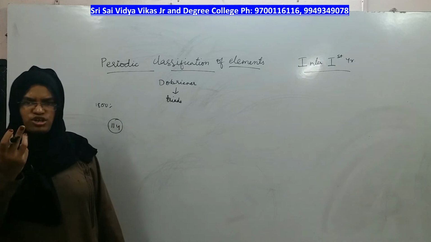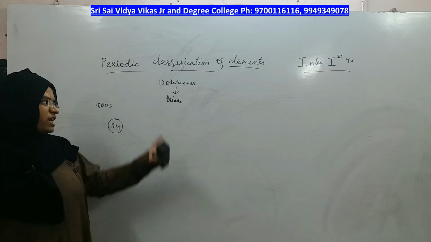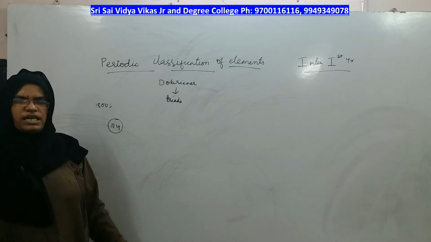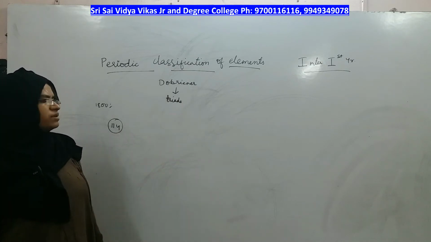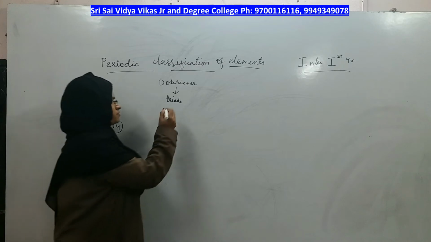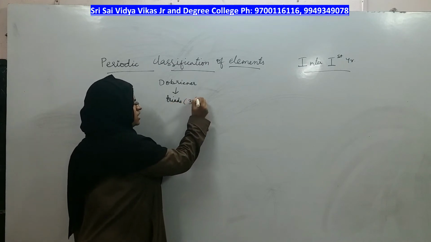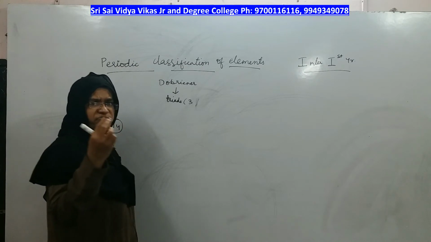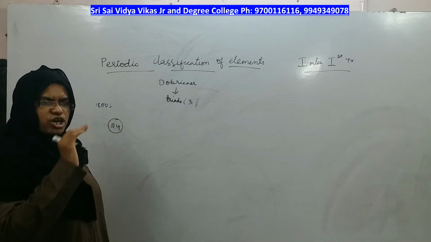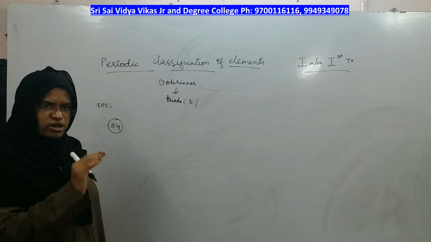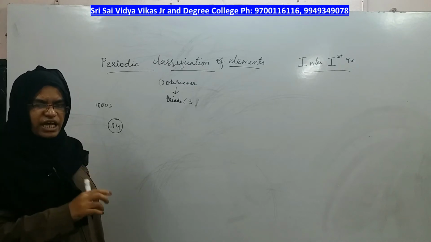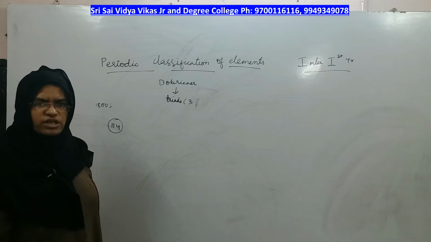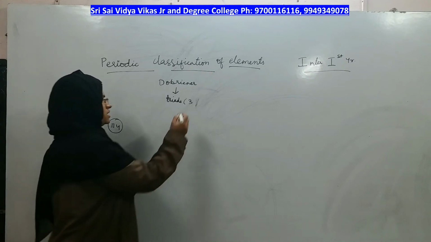That combination of three elements is called a triad, and the repetition or pattern of similarity is called Dobereiner's law of triads, right? In each category or group there should be three elements, right? The top one and the bottom one's atomic weight, their sum total and average, if you take, will give you the atomic weight of the middle element.